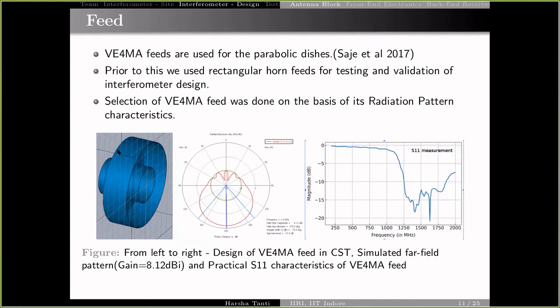This also shows the S11 characteristics of the feed, and from this we can see that for our operating frequency range, which is around 1.37 gigahertz to 1.47 gigahertz, the feed is resonant. Before going to this feed, we had also tested and validated the correlator design using 2.5 meter dishes with rectangular horn feeds and also EP horn antennas.